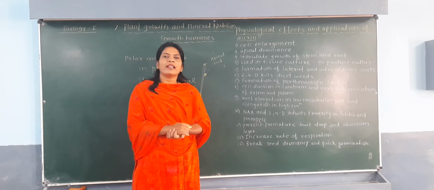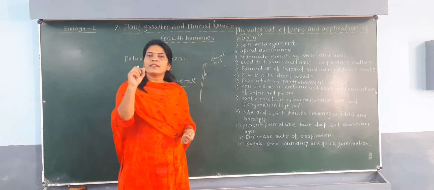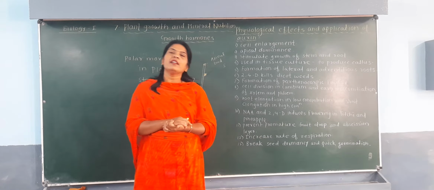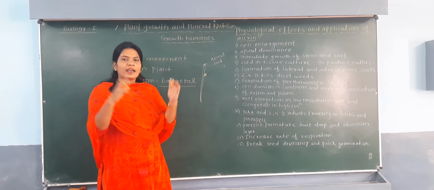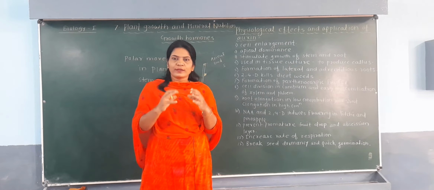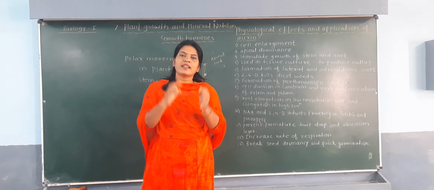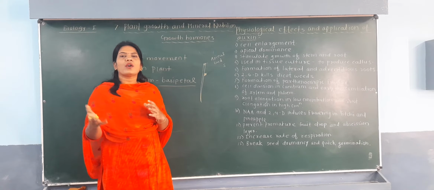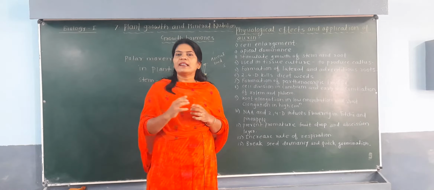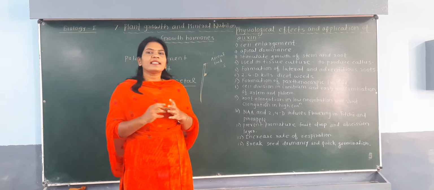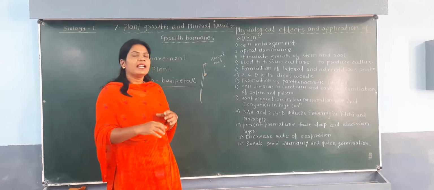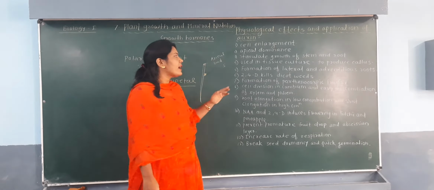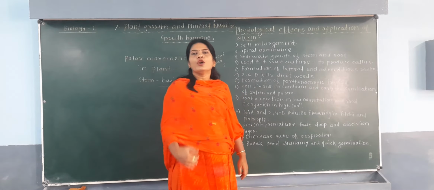But in short, I will explain that in tissue culture, from a single cell you will observe the whole plant, and that process is called tissue culture. In this tissue culture, an undifferentiated mass of cells is called callus, that is, a bunch of cells in which it has not yet been decided which tissue or organ it will form. And such a callus, a group of undifferentiated cells in tissue culture, is formed by this auxin. So do not get confused, just remember this auxin is used in tissue culture to produce the callus.